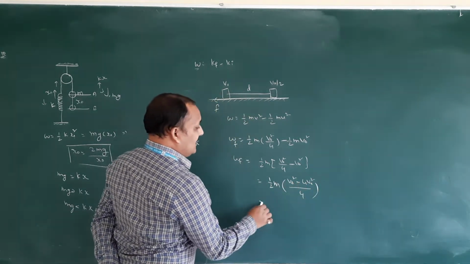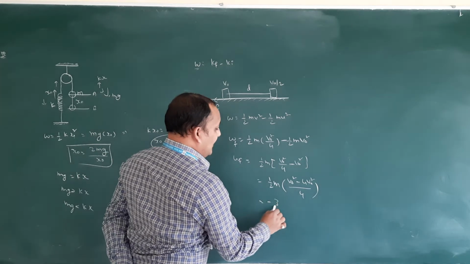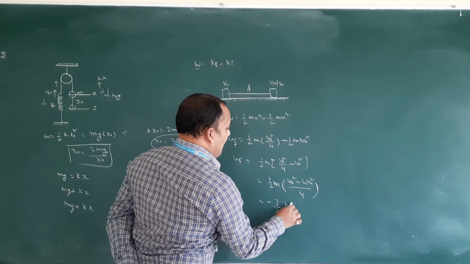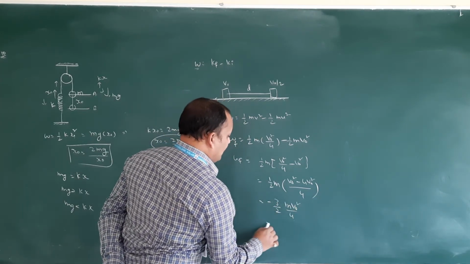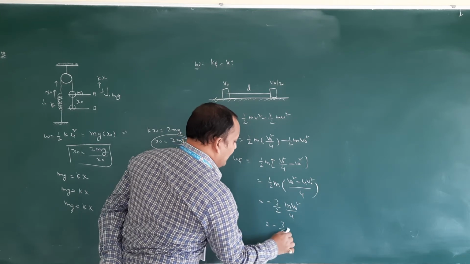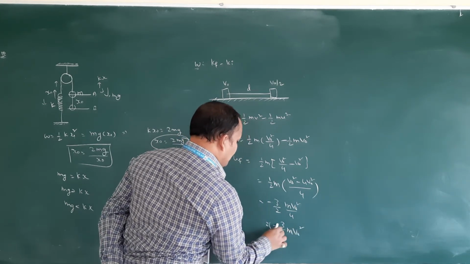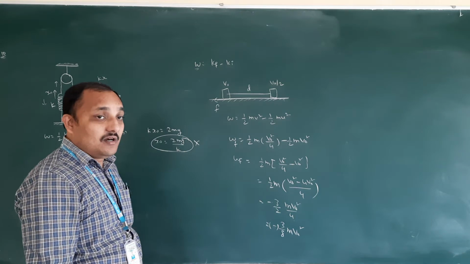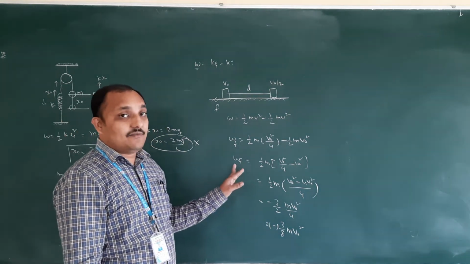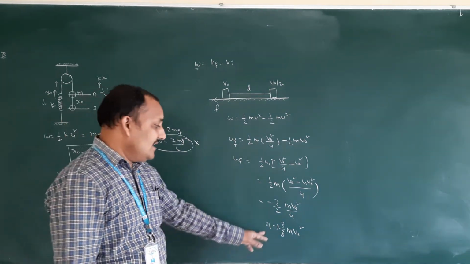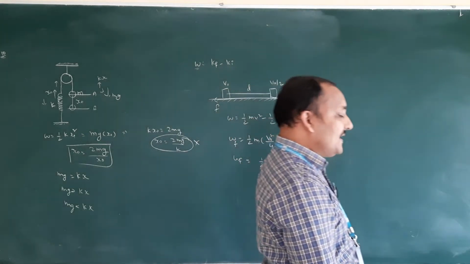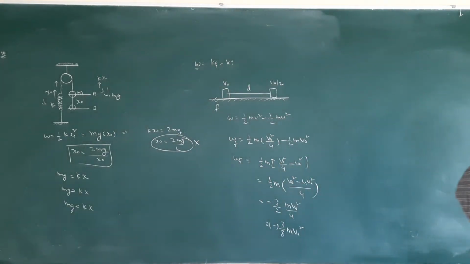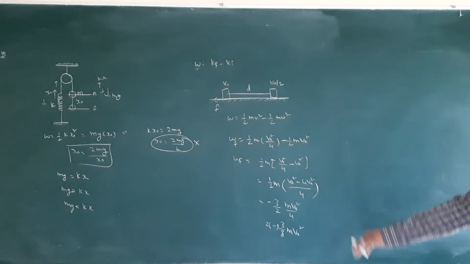So 1 minus 4 means you will get minus 3 by 2 m v naught square by minus 3 by 8 m v naught square. Why did you get minus? Because we are finding work done by frictional force. Work done by frictional force is always negative, because both frictional force and displacement are in opposite directions. So that is the work done by frictional force, 3 by 8 m v naught square.